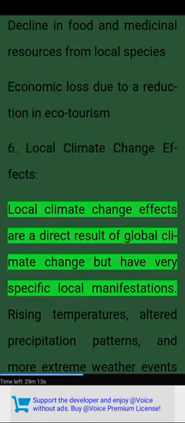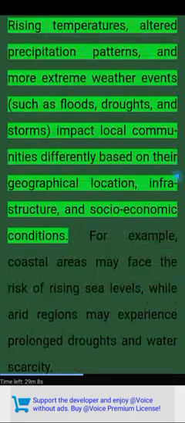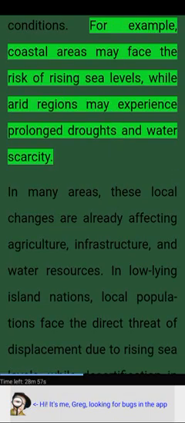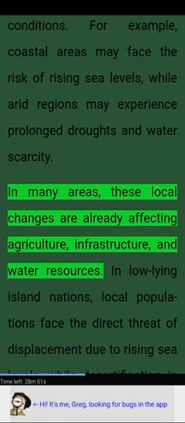6. Local climate change effects. Local climate change effects are a direct result of global climate change but have very specific local manifestations. Rising temperatures, altered precipitation patterns, and more extreme weather events such as floods, droughts, and storms impact local communities differently based on their geographical location, infrastructure, and socioeconomic conditions. For example, coastal areas may face the risk of rising sea levels, while arid regions may experience prolonged droughts and water scarcity. In many areas, these local changes are already affecting agriculture, infrastructure, and water resources.